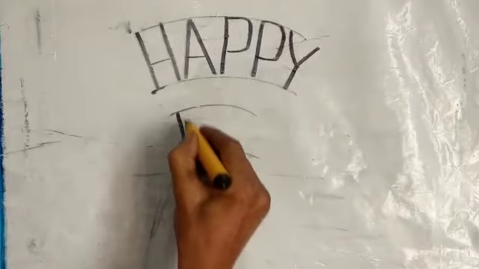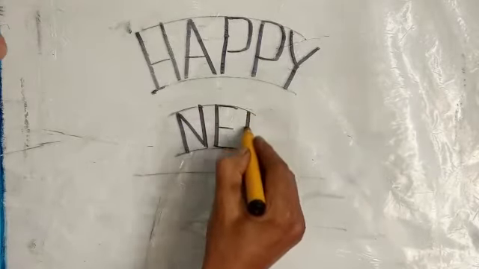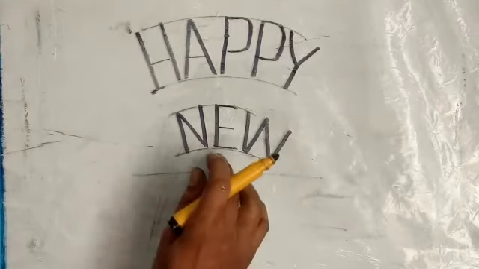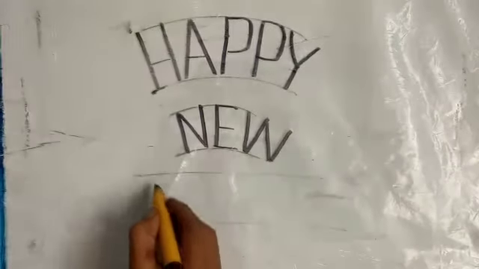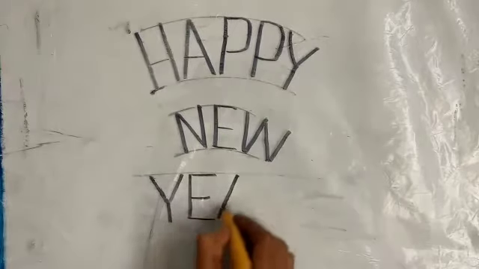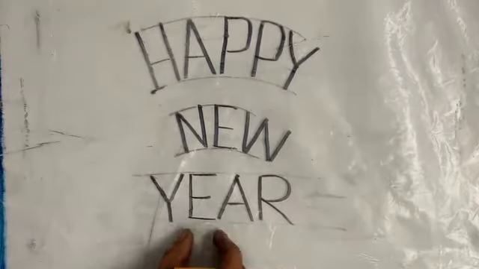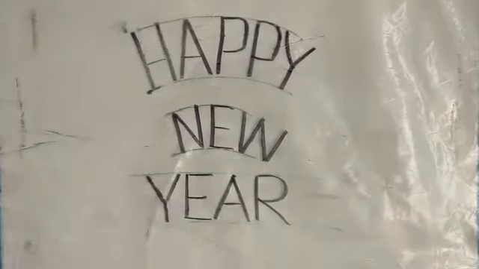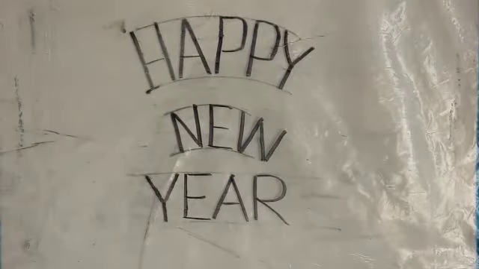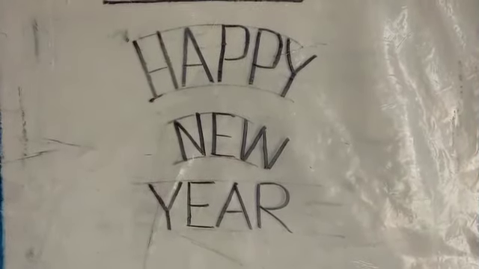Happy. And now coming to New, N, E, same, but coming to W, it takes more area. So I am writing W like this. See, the distance is more than these two letters. So Happy New Year. Again Year, Y, E, A, R. And these all contain the same size or distance, so I have written with perfection. As a teacher I can write, you practice so that you can get the perfection for writing different phrases like Happy New Year, Happy Birthday, Happy Wedding Day to your parents, like that.